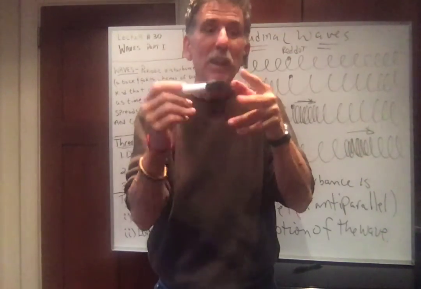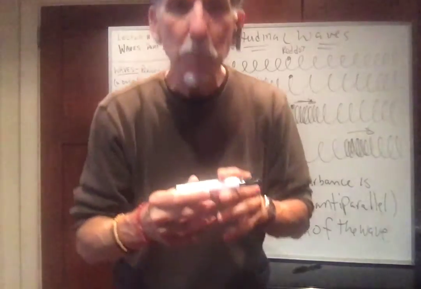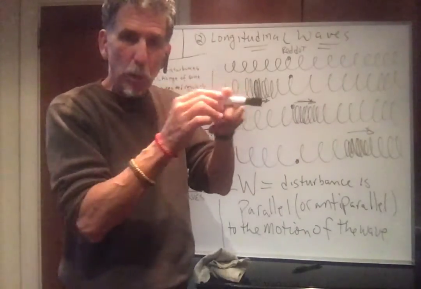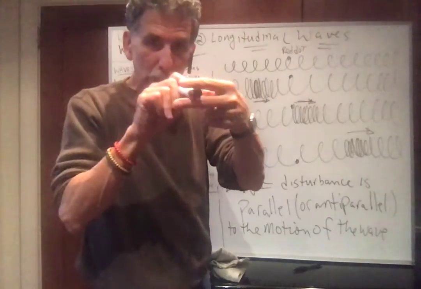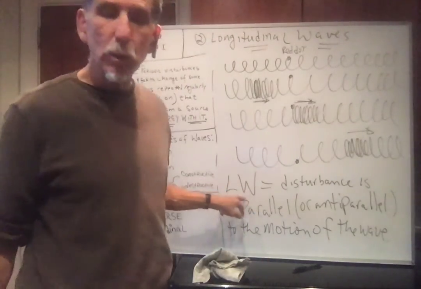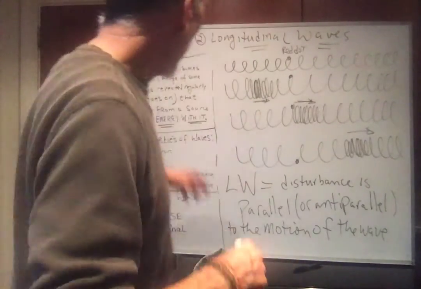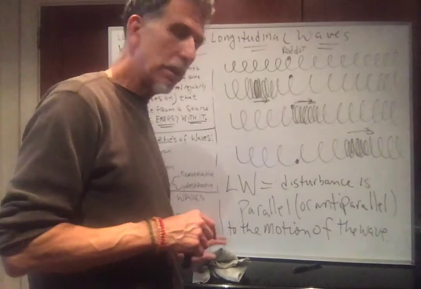you see that longitudinal waves may not be polarized because the direction of motion is parallel or anti-parallel. So having a slit doesn't do anything to the wave. Does everybody see that? Okay, so longitudinal waves may not be polarized and transverse waves may be polarized. All right, we discussed everything here.